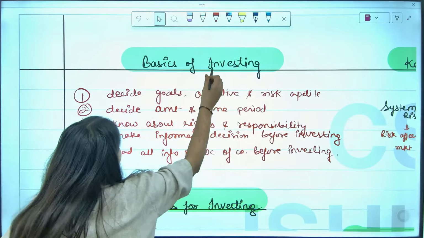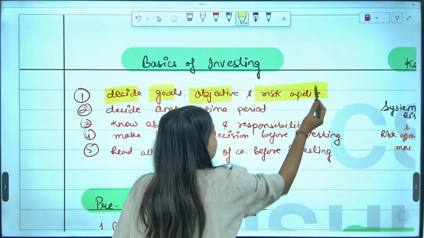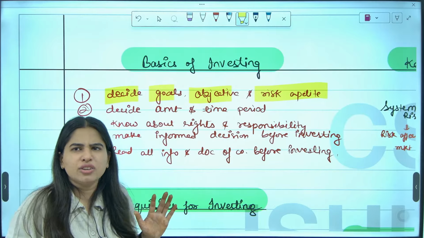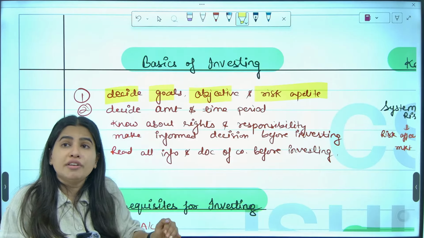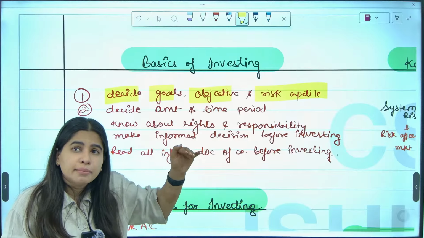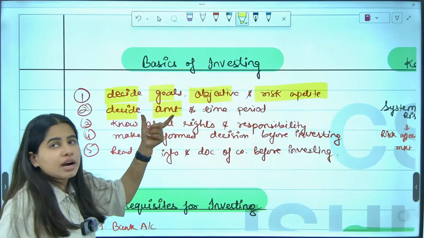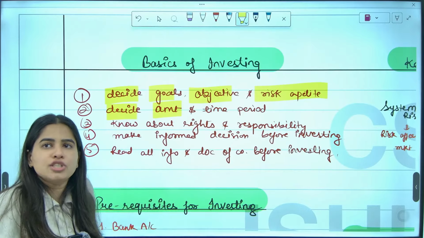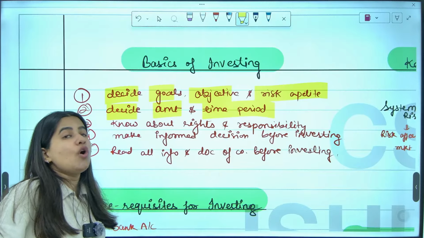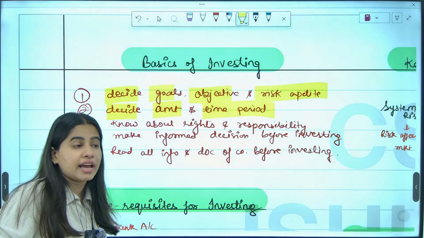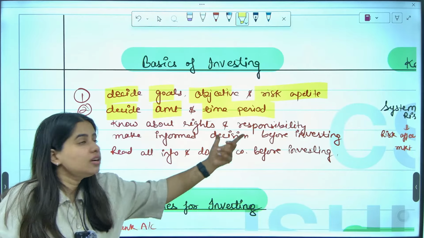What are some basics of investing? First, you decide your goals, your objective, your risk appetite. Are you a risk taker? Or do you want to play safe? What is your objective, long term, short term, medium term? Then you decide the amount, how much money to invest, 1 lakh rupees. Then you decide the time period, over how much time I will invest this 1 lakh, say 1 lakh every month.